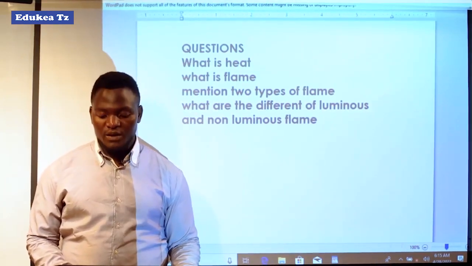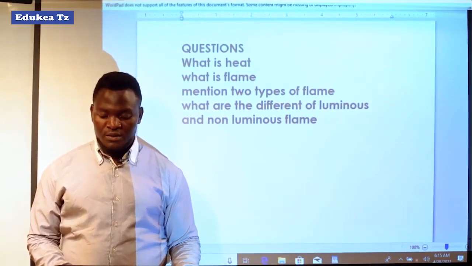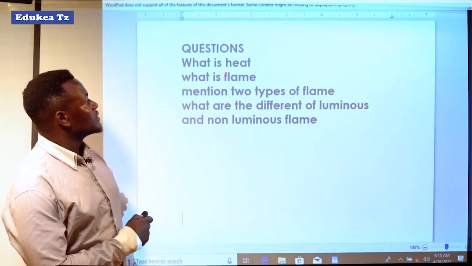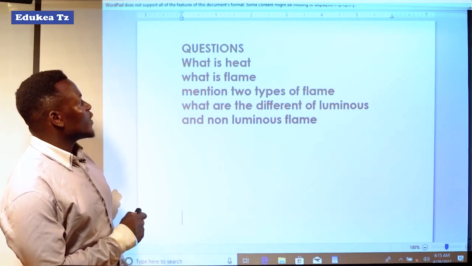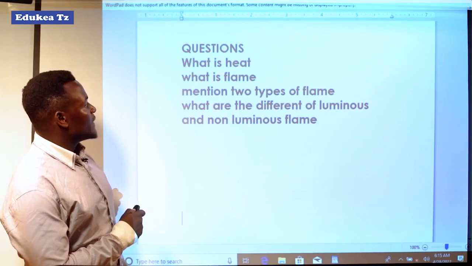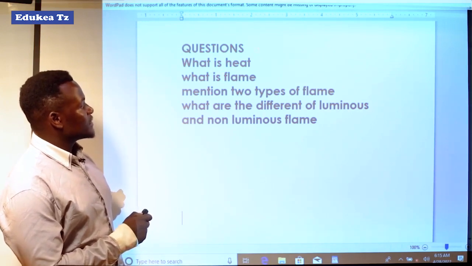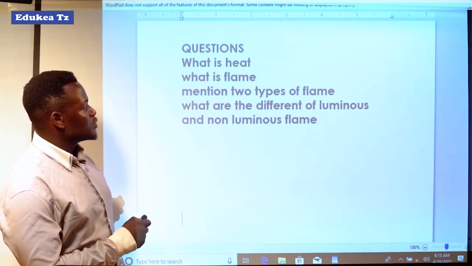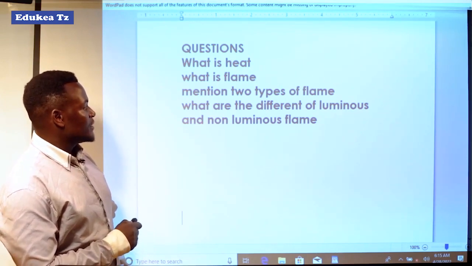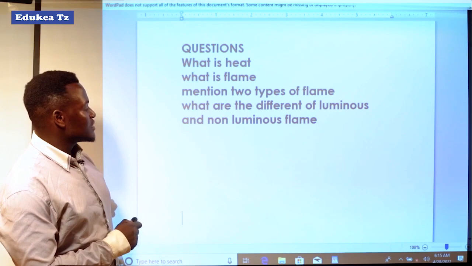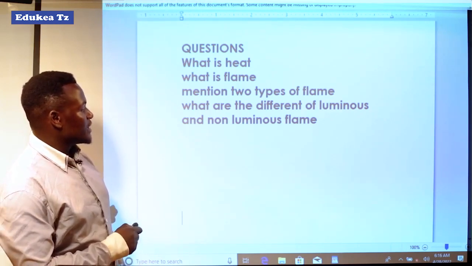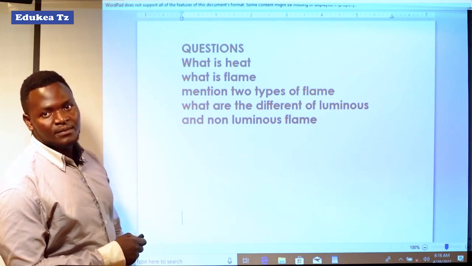Here we have some questions according to our session. The first question is, what is heat? Define the term heat. Then, what is flame? Define the term flame. Then mention 2 types of flame. And the last question: what are the differences between luminous and non-luminous flame? Thank you.